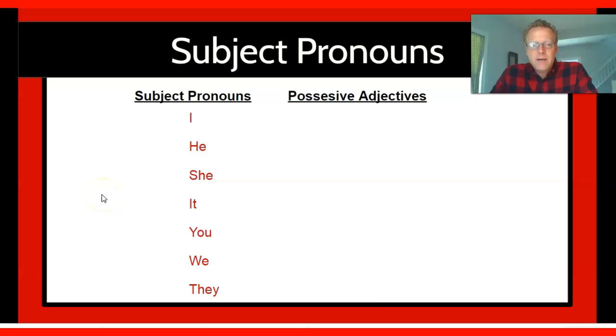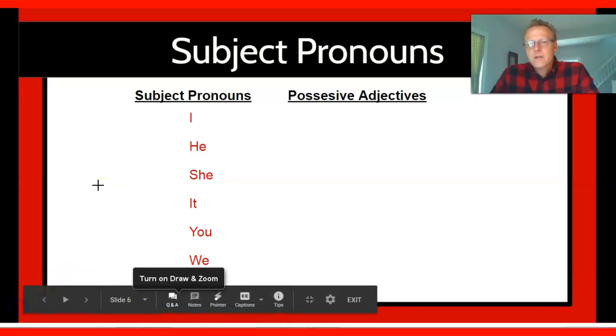So for example, we would say, I am a student. So you'll notice I is the subject pronoun. It's also the subject in this sentence. I am a student. You have a subject, a verb, and your object.